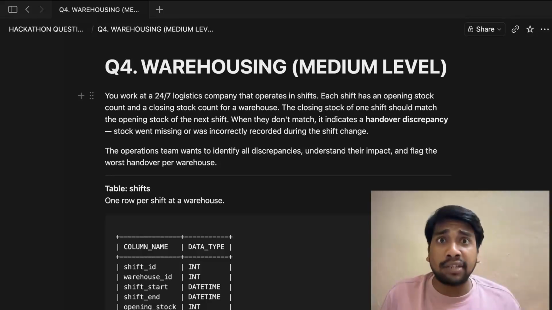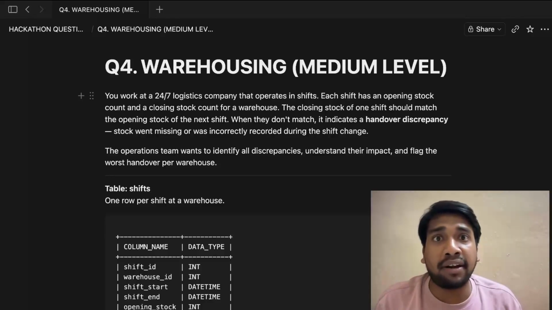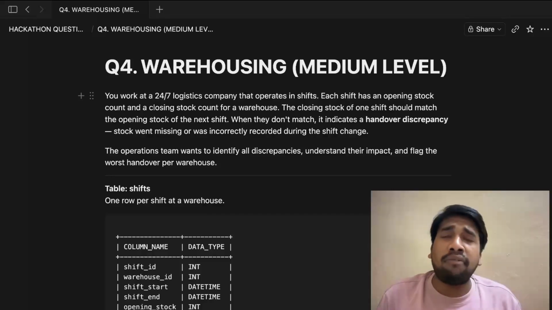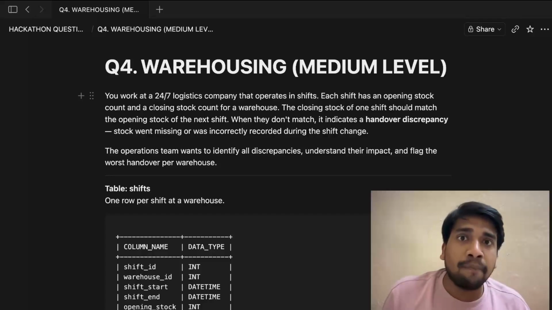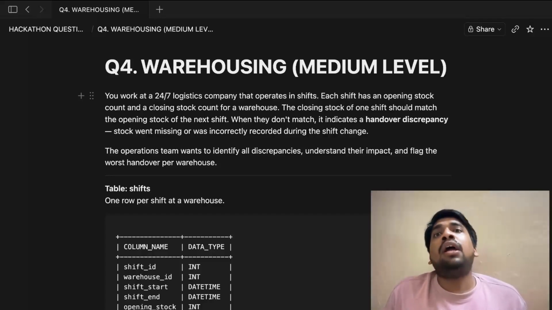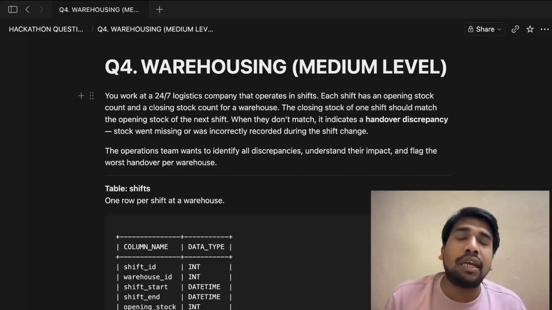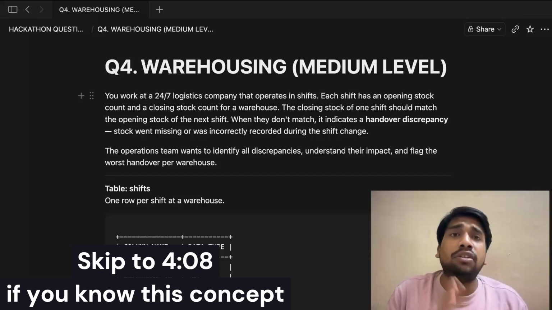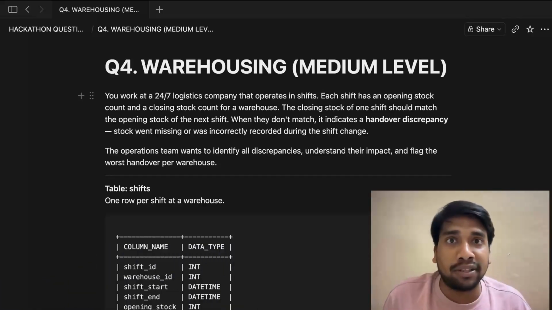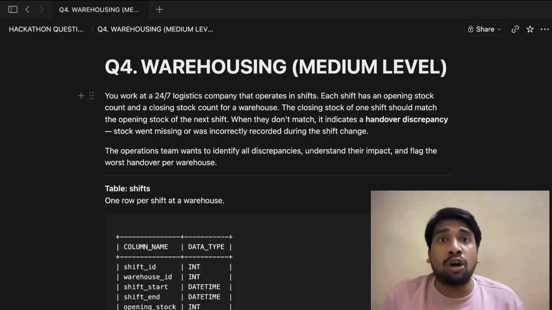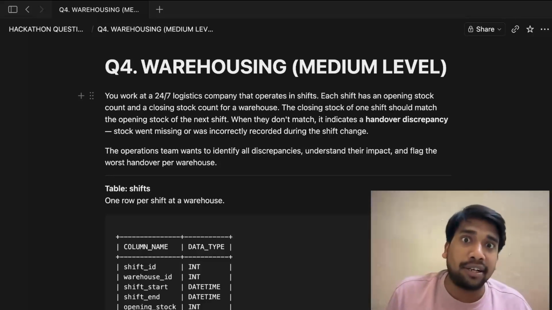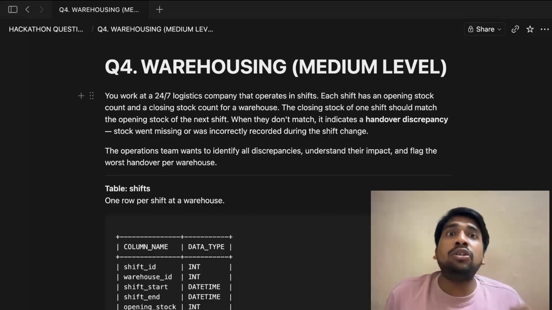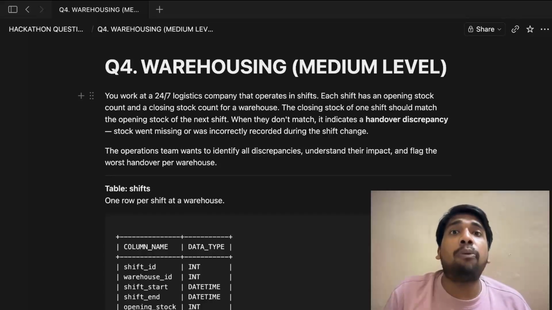A classic case of warehousing, right? If you have ever visited a warehouse, or if your father owns a factory, or if you are from a commerce background, or even if you have learned the concept of inventory management, you must have understood what this question is asking. If not, let me first explain the concept of opening stock and closing stock with a very small example. This won't take a lot of time, but it is a very important concept to understand if the next job you are applying for is in supply chain analytics. Now assume that you have a factory. Today you started a factory which produces ballpoint pens.